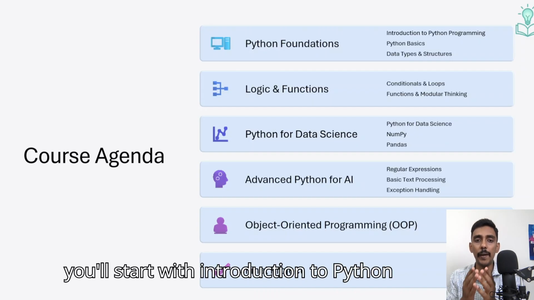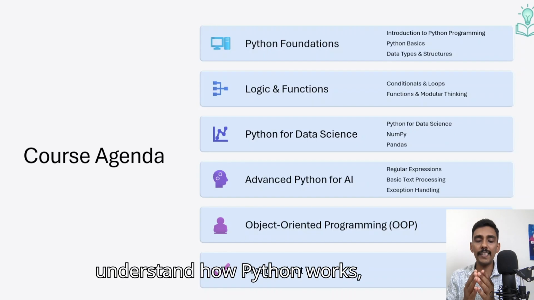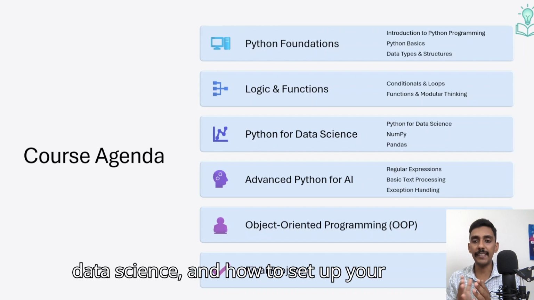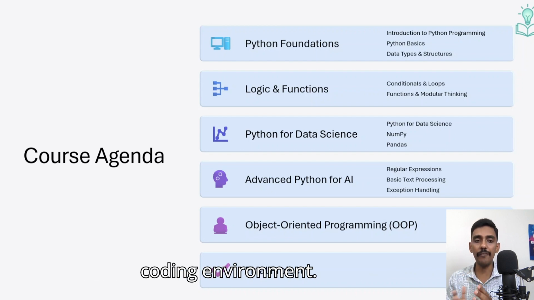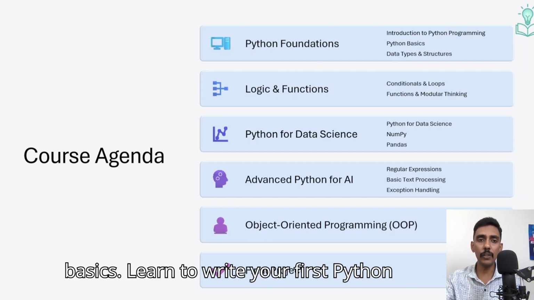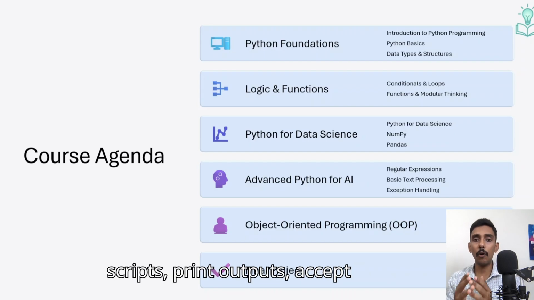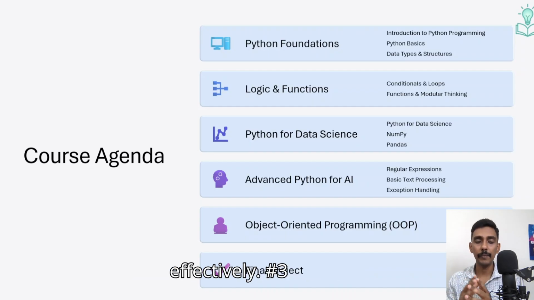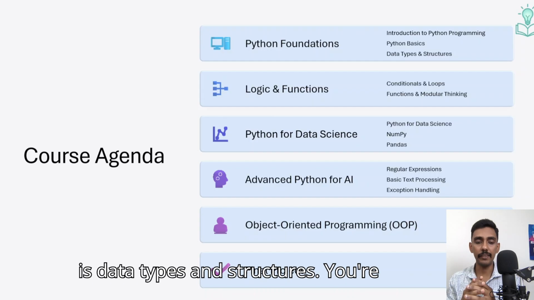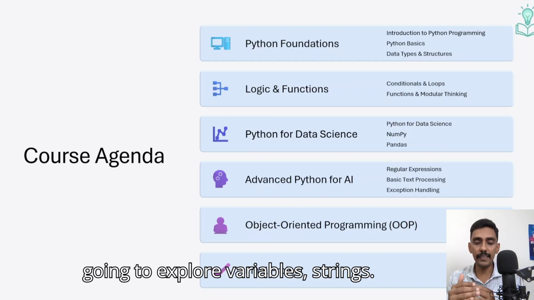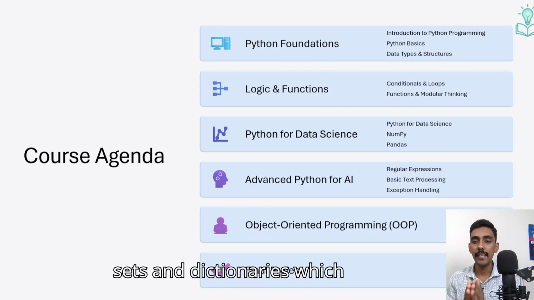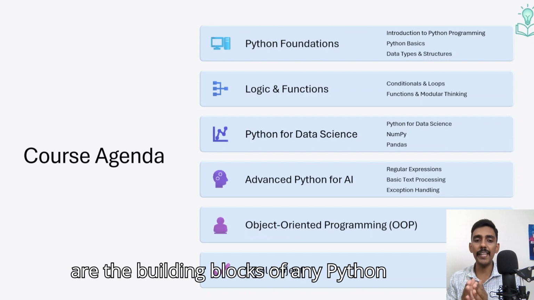You'll start with an introduction to Python programming. You're going to understand how Python works, why it's so powerful for AI and data science, and how to set up your coding environment. We'll also start with the Python basics. Learn to write your first Python scripts, print outputs, accept user inputs, and use comments effectively. Number three is data types and structures. You're going to explore variables, strings, numbers, lists, tuples, sets, and dictionaries, which are the building blocks of any Python program.